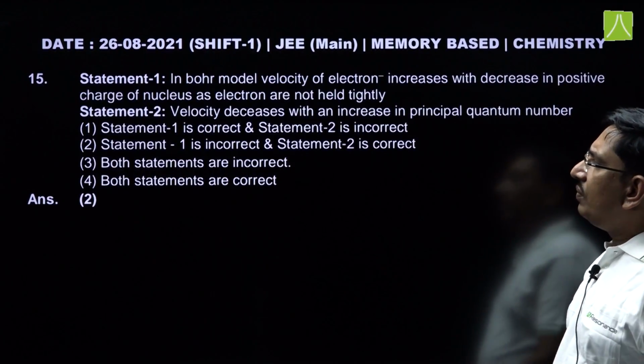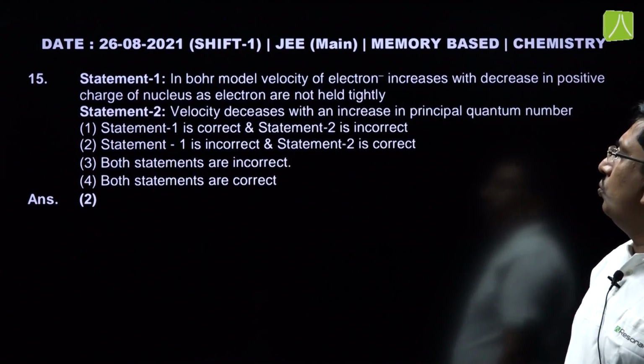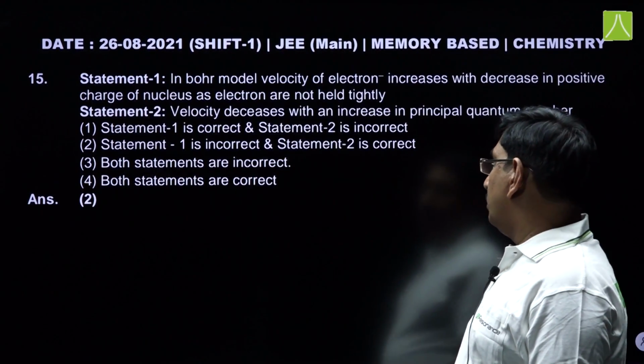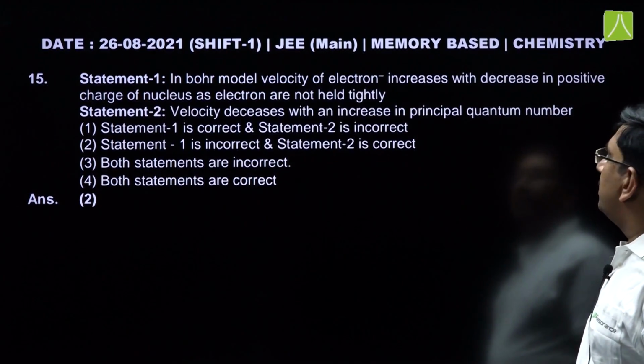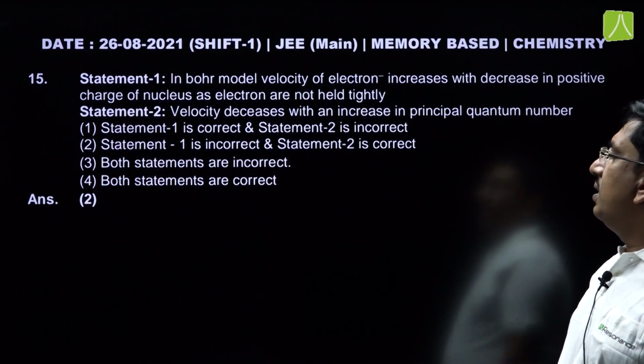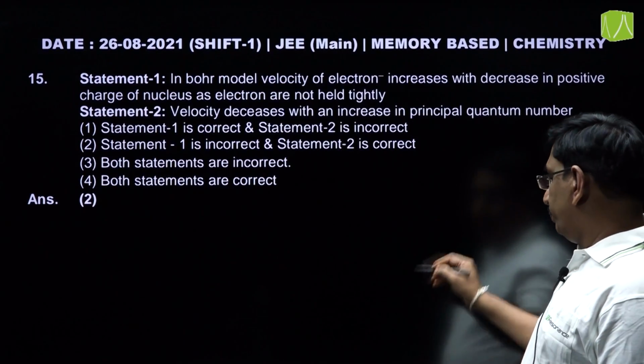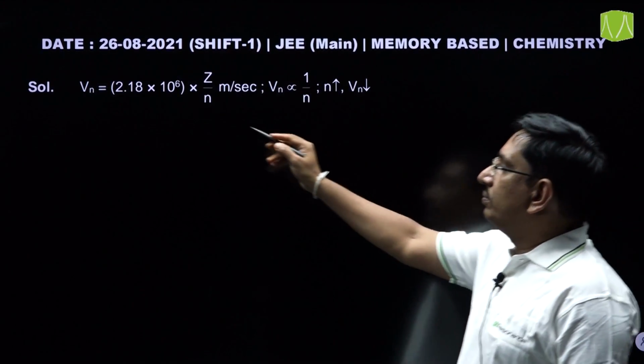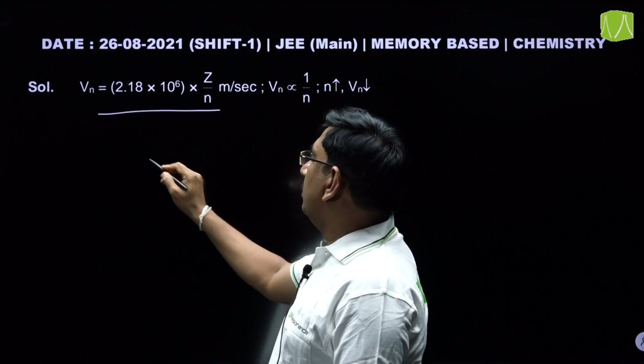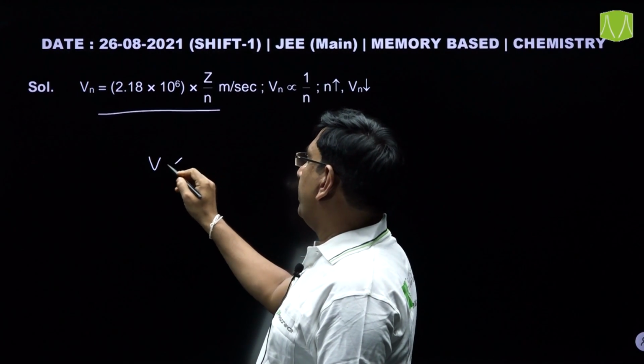Next, let us come to this one. In Bohr's model, velocity of electron increases with the decrease in positive charge of nucleus as electrons are not held tightly. Here, you know, velocity is related with Z and n like this.